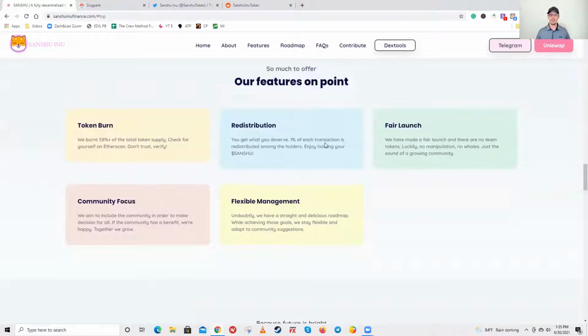Redistribution, you get what you deserve. 1% of each transaction is redistributed among the holders. Enjoy holding your Sanshu. And then fair launch, we've made a fair launch and there are no team tokens. Luckily, no manipulation, no whales, just the sound of a growing community.